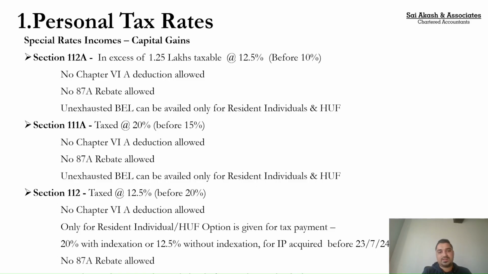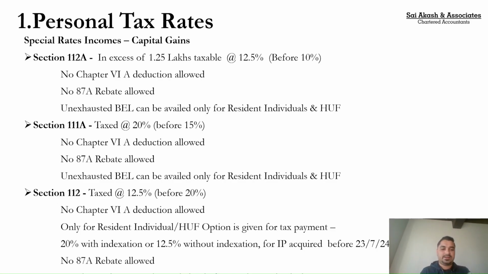Again, against this, Chapter 6A is not allowed. A rebate under 87A is not allowed. However, you can take the benefit of unexhausted basic exemption limit. So say for an example, I have earned 10 lakhs as a short-term capital gain and I don't have any other income, then 4 lakhs basic exemption limit I can claim. Here there is nothing like the 1.25 lakhs exemption we had in long-term capital gain. In short-term capital gain, the entire gain gets taxable.